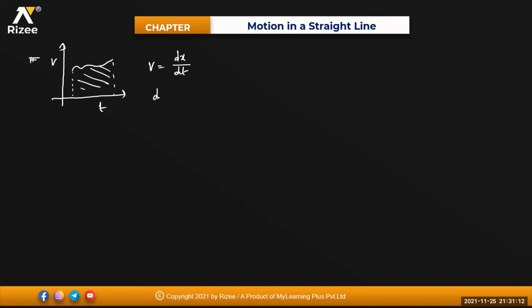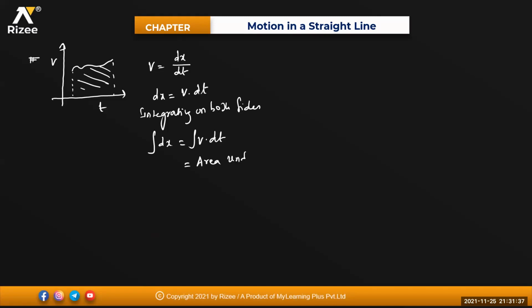That means dx is equal to v into dt. So integrating on both sides, integral of dx will be equal to integral of v into dt, isn't it? So I can say that area under the vt graph gives me dx, that is nothing but displacement from s1 to s2.